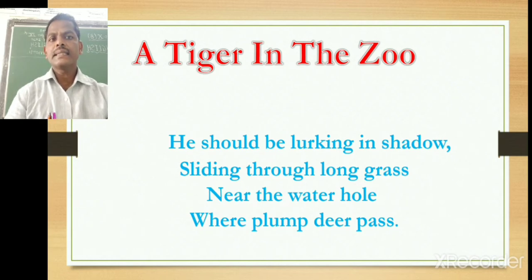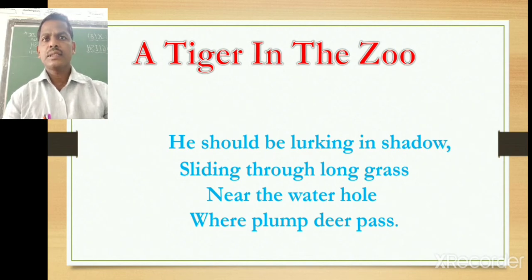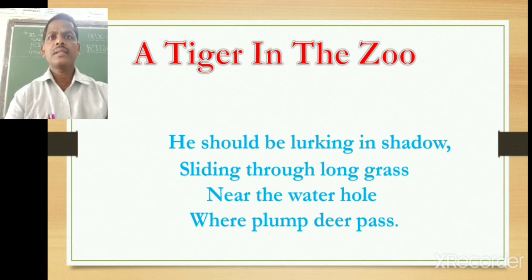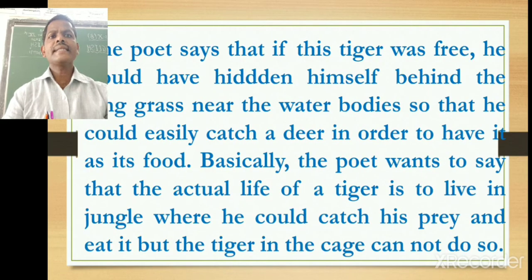Here the plump deer are just symbolic, where other animals also became the prey of the tiger. The poet says that if this tiger was free in a jungle, he should have hidden himself behind the long grass near the water bodies, so that he could easily catch a deer to have it as his food by his own.